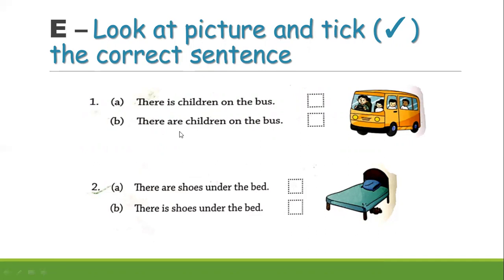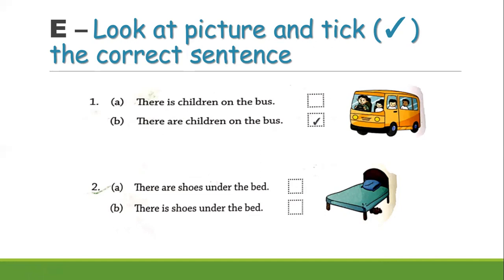B, there are children on the bus. If you see this picture, we can see many children, more than one. More than one means plural, and always with plural we use are. So, the answer will be there are children on the bus.